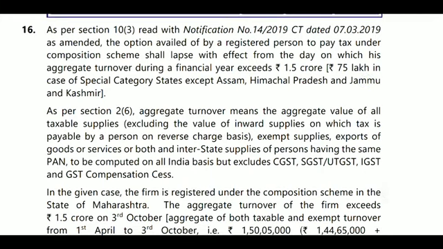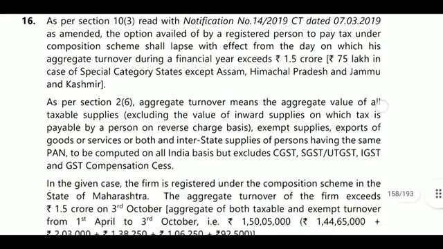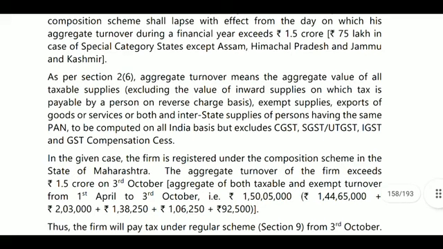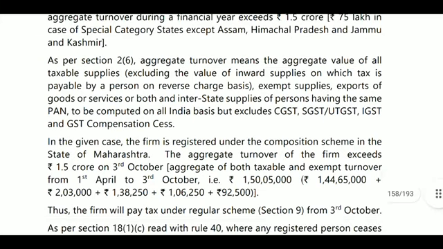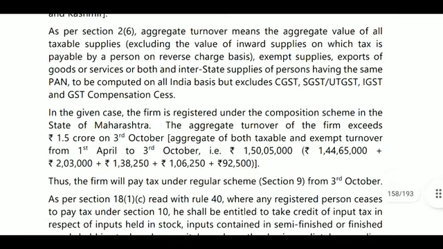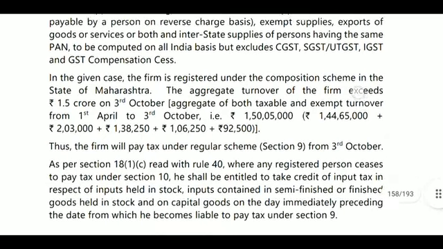Next, as per section 2(6), what is meant by aggregate turnover here? Aggregate turnover means the aggregate value of all taxable supplies, but excludes the reverse charge mechanism, that is inward supplies on which tax is payable by a person on a reverse charge basis, and adds exempted supplies, export of goods or services or both, and interstate supplies of persons having the same PAN, to be computed all India, but excludes the tax component, that is CGST, SGST, UGST, IGST and compensation cess.